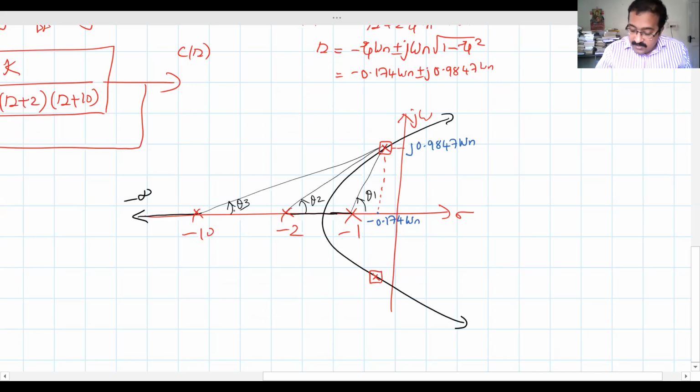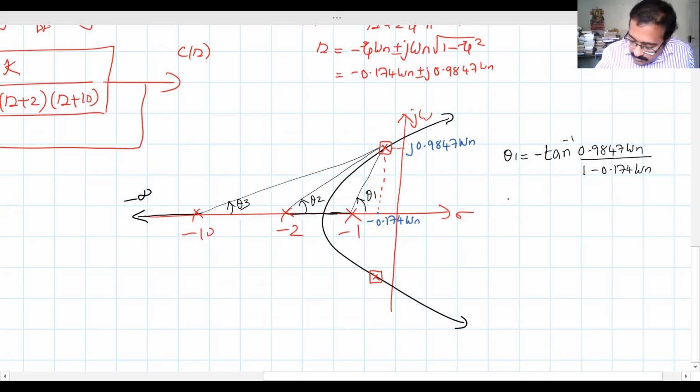So what will be theta 1? Theta 1 will be minus of. Why minus of? Because we are calculating angles due to poles. Angles due to poles are always negative. So minus of tan inverse 0.9847 omega n divided by 1 minus 0.174 omega n.